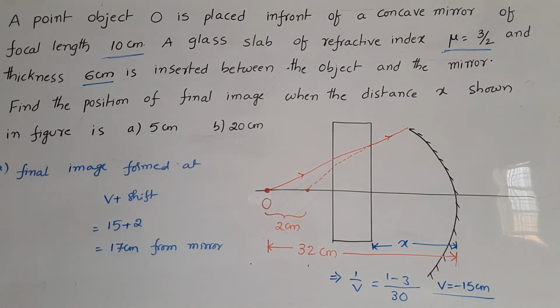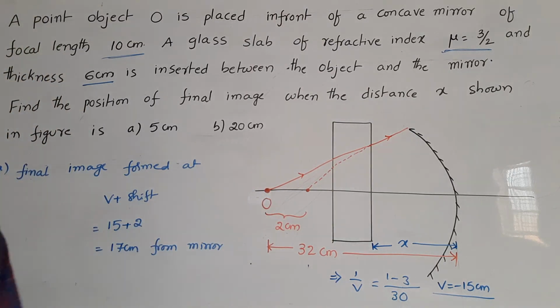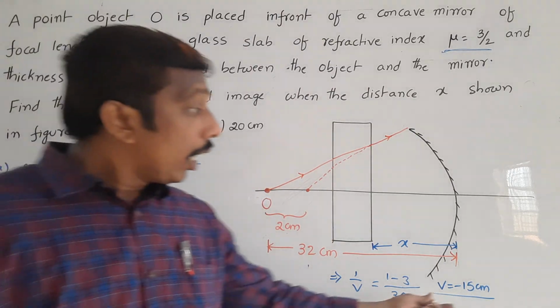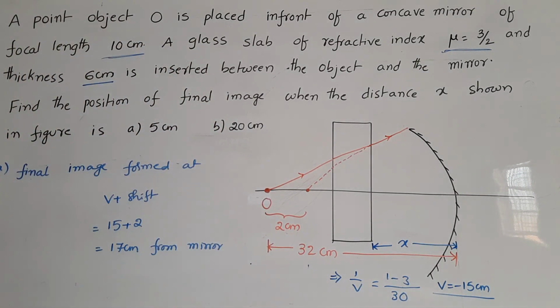Next, suppose this glass slab is placed at 20 centimeters. 20 centimeter means at 15 centimeter a real image will form.